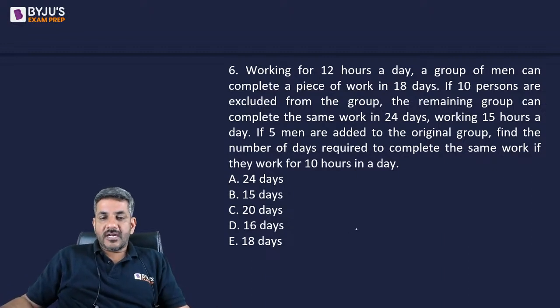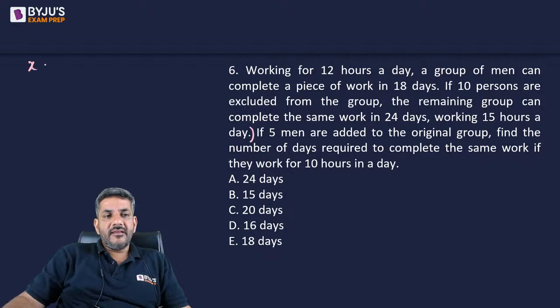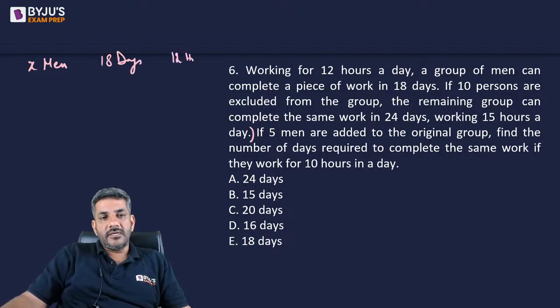Okay, I think we can start doing this as well. Working for 12 hours a day, a group of men can complete a piece of work in 18 days. If 10 persons are excluded from the group, the remaining group can complete the same work in 24 days, working 15 hours a day. First of all, I'll stop here. Let us say X men can do a job in 18 days if they are working 12 hours per day.